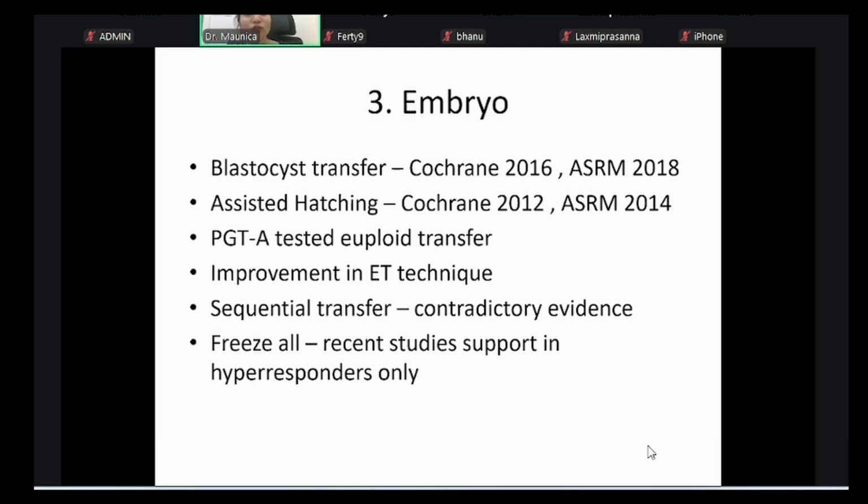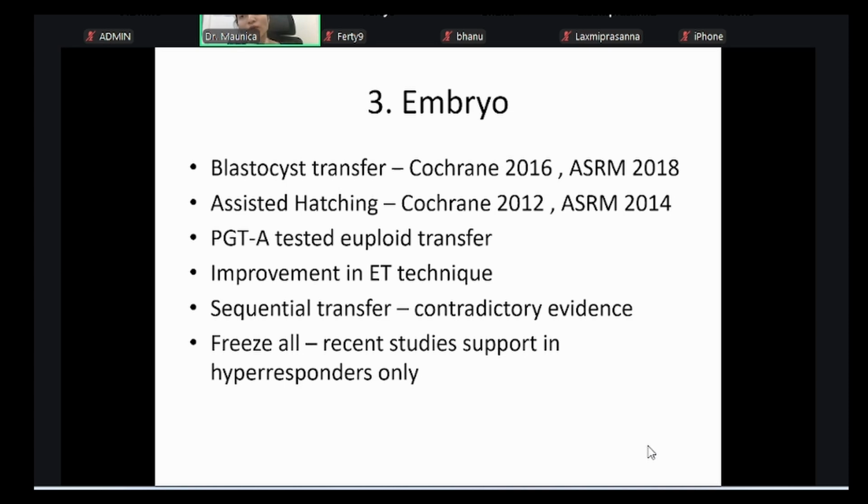Other things that you can do for improved chances of implantation: aim for a blastocyst transfer instead of a cleavage transfer. Also try assisted hatching. Assisted hatching is contradictory. Some studies say there are improved chances, some say not much, no difference. So assisted hatching, wherein you put a laser, make a hole, you allow the hatching of blastocysts and then plan the transfer. Next, you also concentrate on your ET technique, how you're doing it. Sequential transfer.